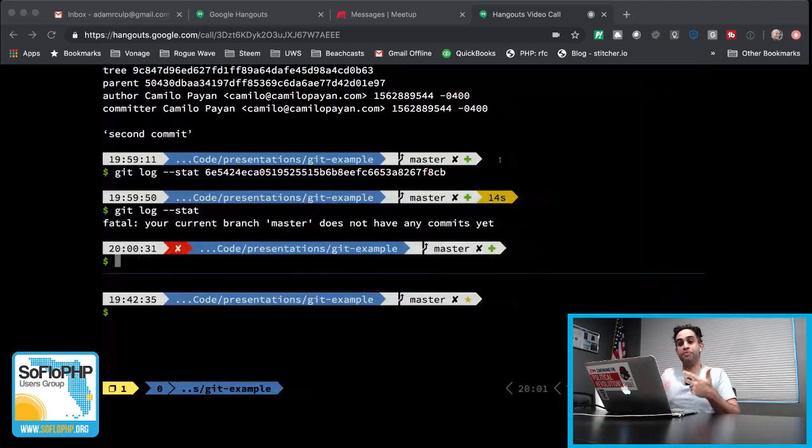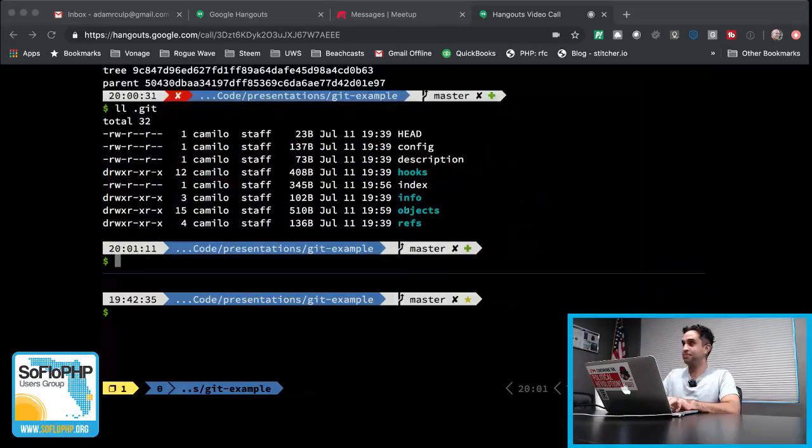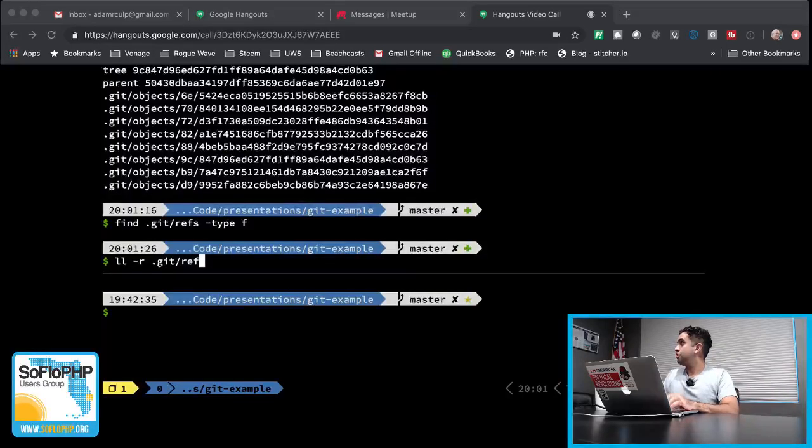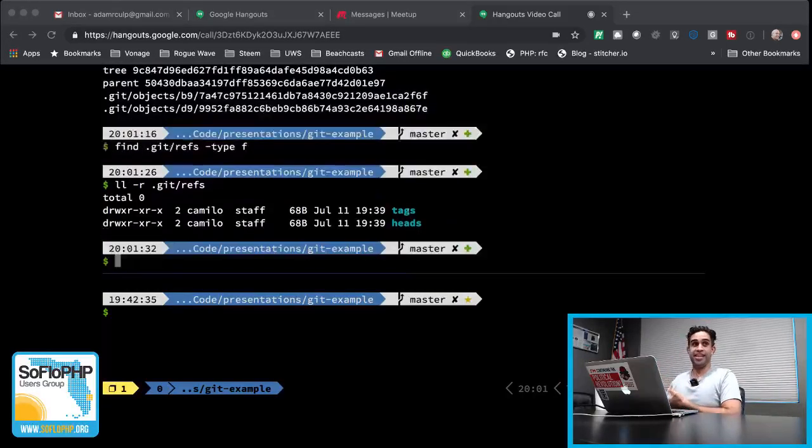But yeah, so we're going to be using references. References make this work, and they're stored in the refs folder, which is one of the folders that I said that we'd be looking at, along with objects, which obviously, let's take a look at our objects folder. It's getting pretty long. But if we take a look at refs, it's actually empty. But it does have two folders inside it, tags and heads.